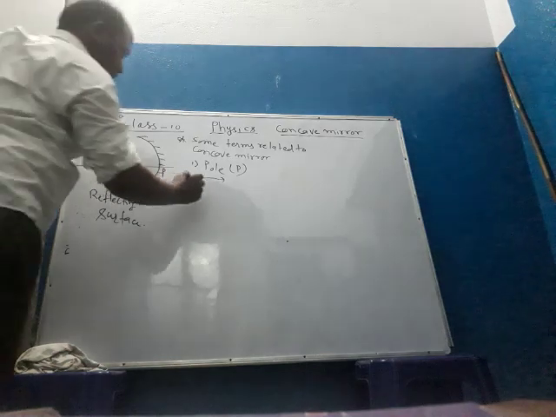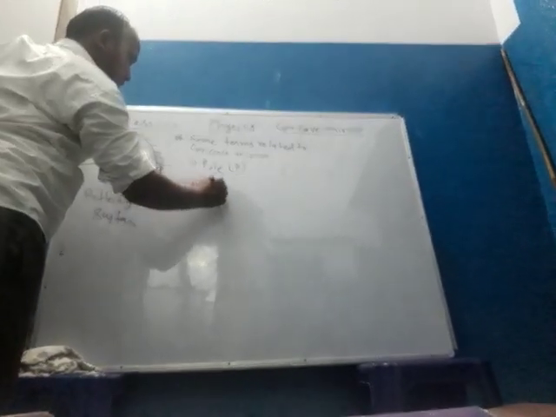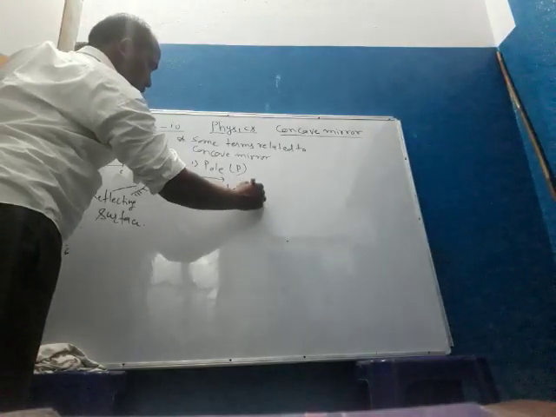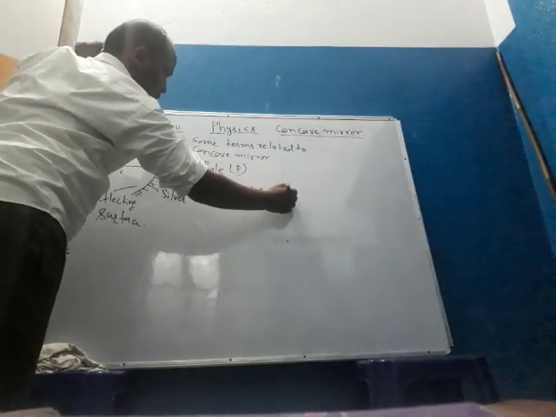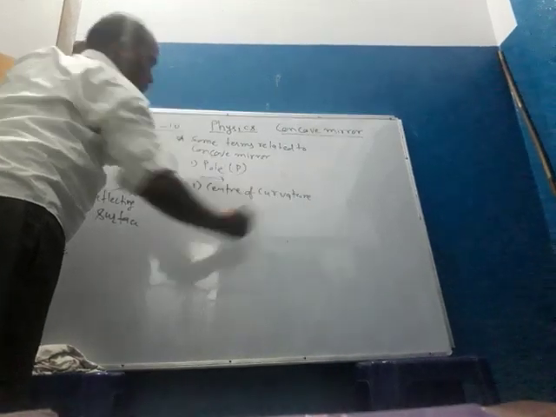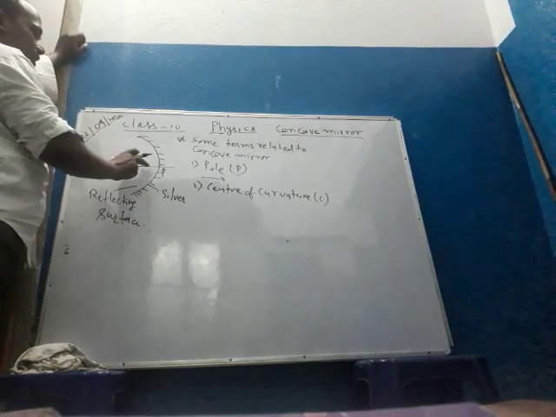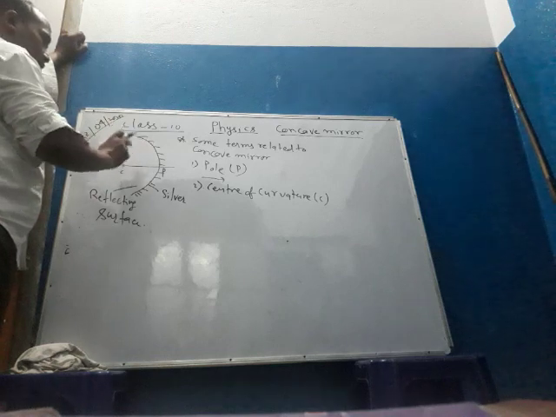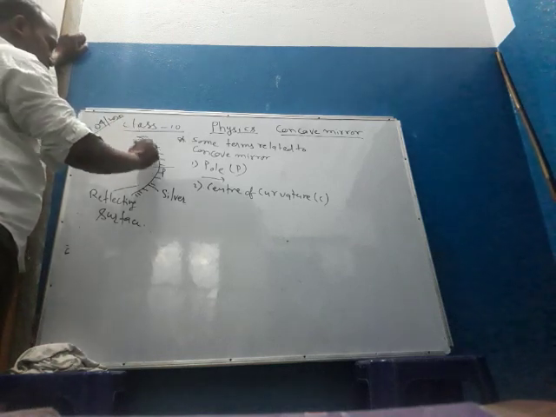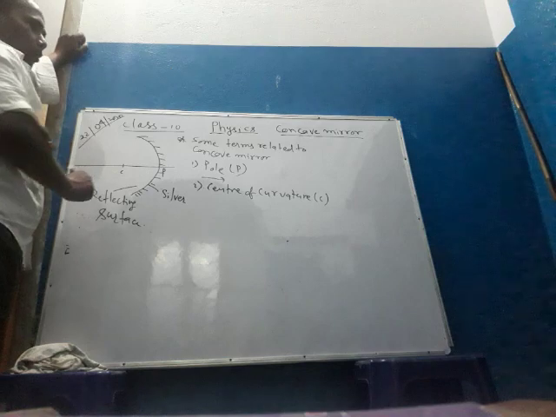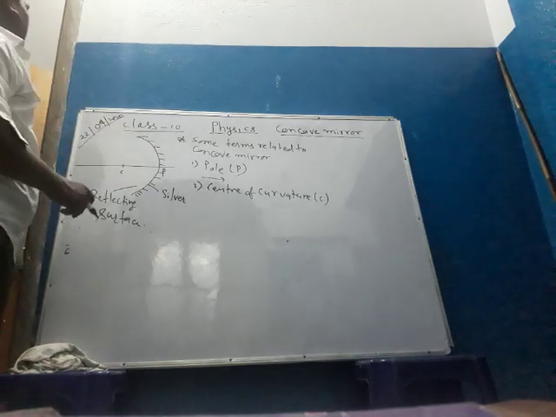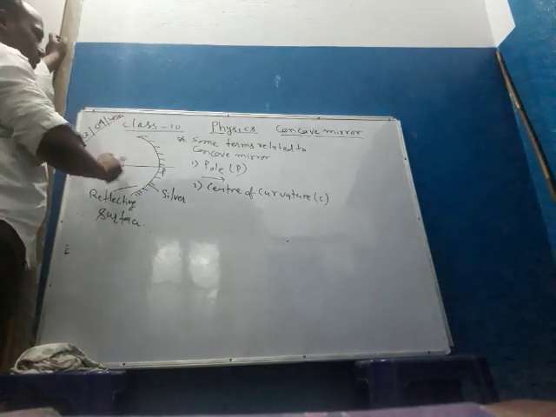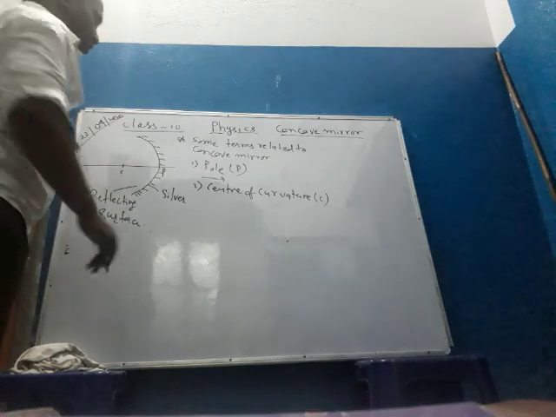Center of curvature, or C. Actually, center of curvature is the center of the sphere of which this concave mirror is made up of.